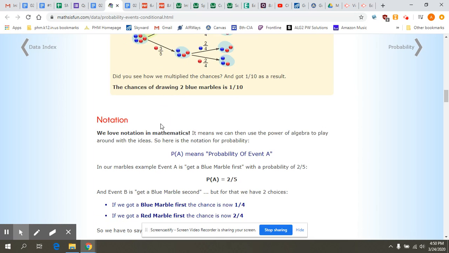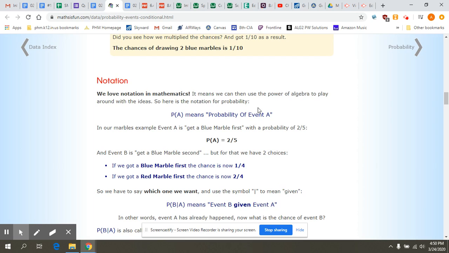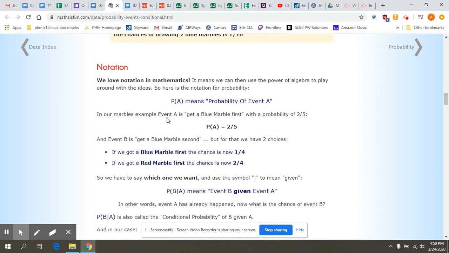When we talk about notation for dependent events, take the marbles example from before. Event A would be getting a blue marble first. That probability is 2/5.